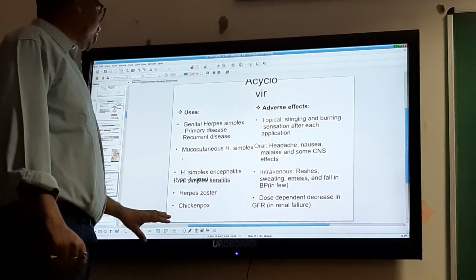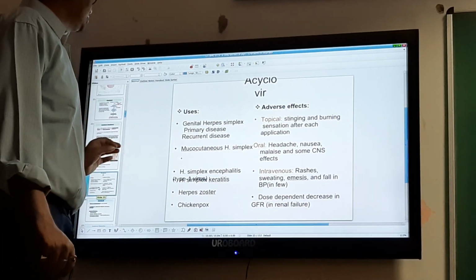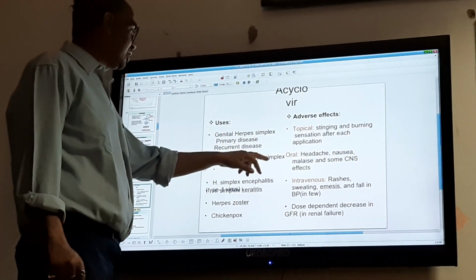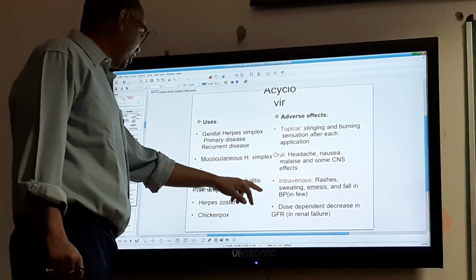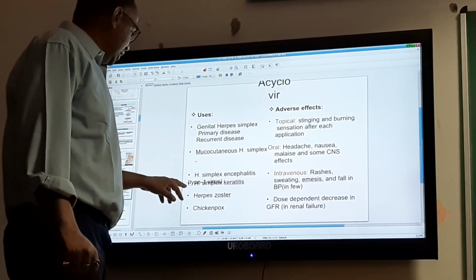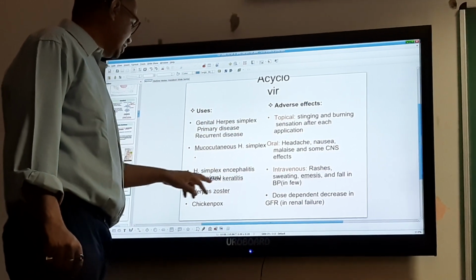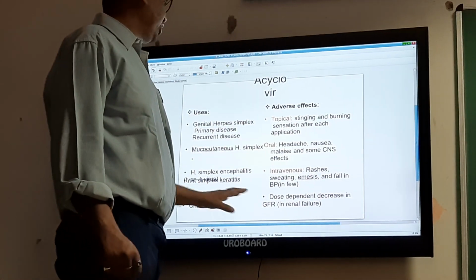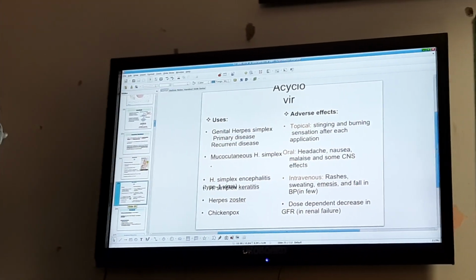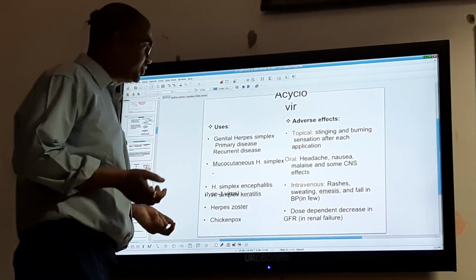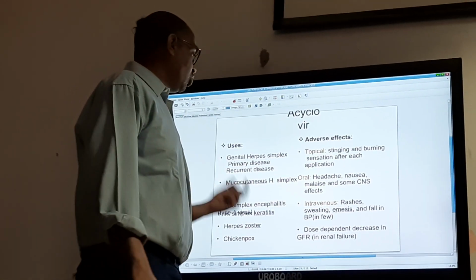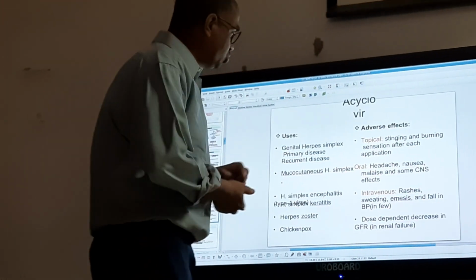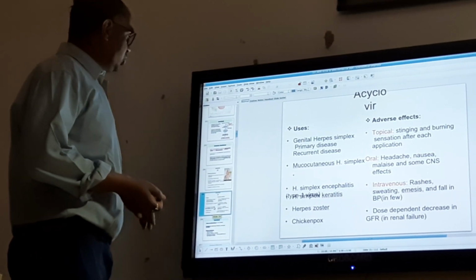These are the indications of acyclovir: genital herpes simplex, primary disease, recurrent disease, then mucocutaneous herpes simplex, encephalitis, then herpes simplex keratitis, herpes zoster, chickenpox. What are the adverse effects? If given topically, it causes a stinging and burning sensation after each application. Orally, it causes headache, nausea, malaise. Intravenously, rashes, sweating, and a dose-dependent decrease in GFR.